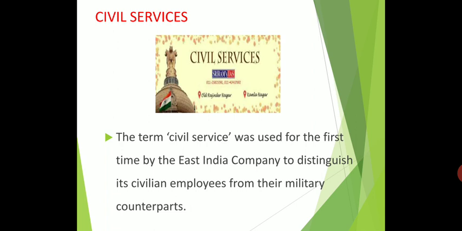The civil services were initially commercial in nature. When it was started in that period, it was for a commercial purpose. Commercial means business purpose, but later it became a service, like the Tamil Nadu Public Service Commission. It originated to serve the people. Before, it was for a commercial purpose, but later it changed to a service purpose.